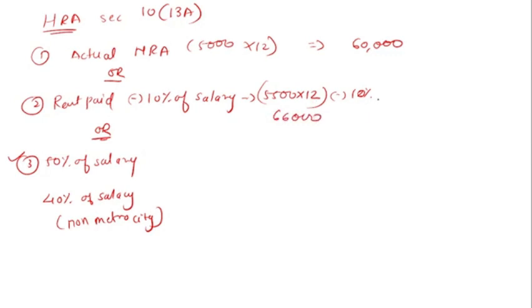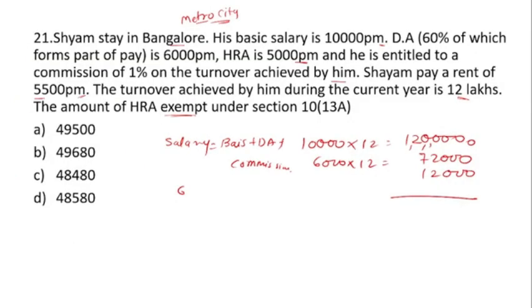Then minus 10% of the salary, and the salary we get is 17 lakh 52,000.